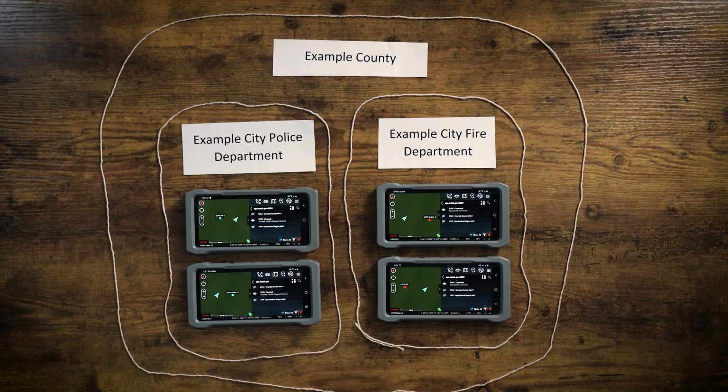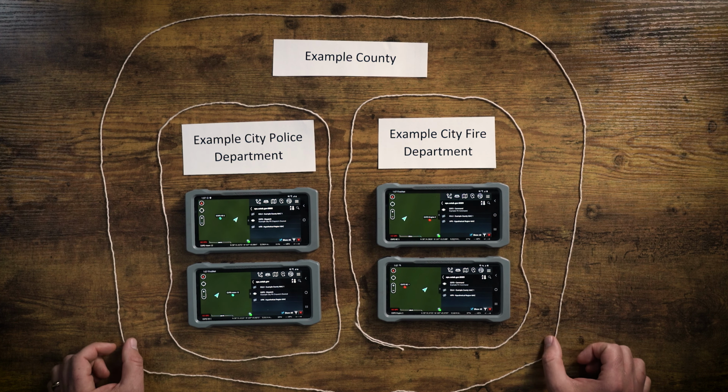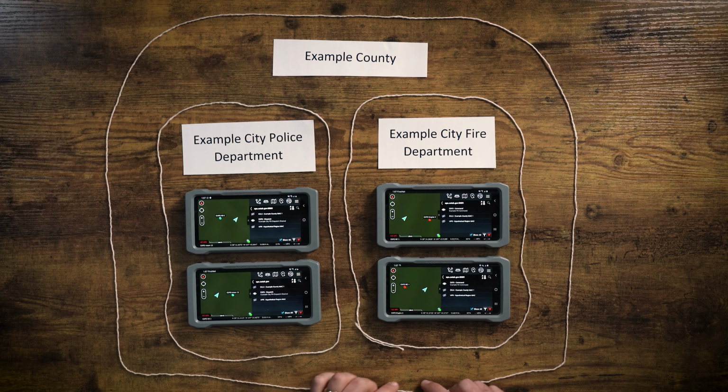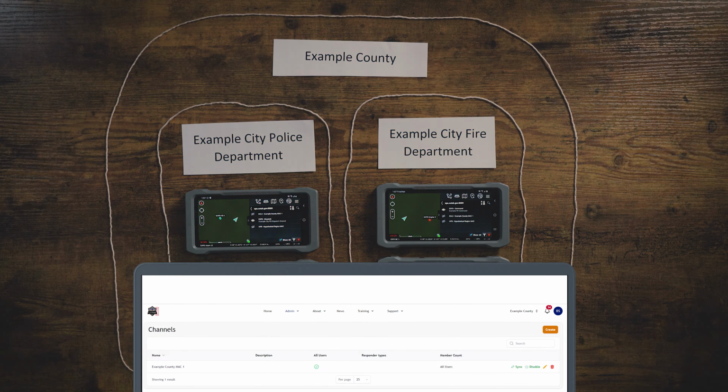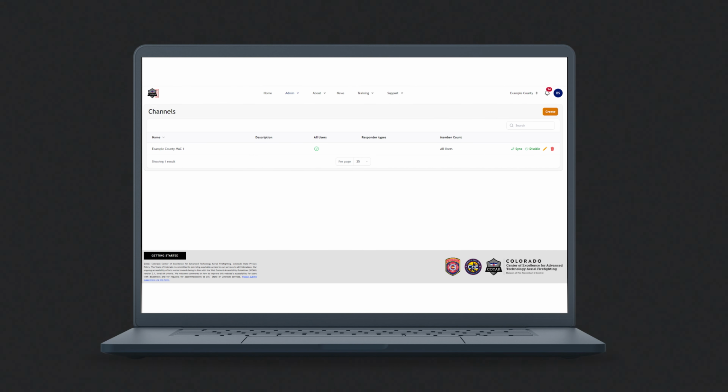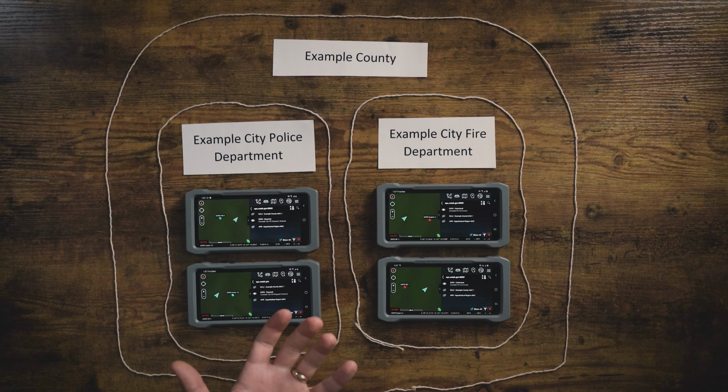Once you are set up with a mutual aid capability, we can delegate the authority to someone in your county to actually manage the channels associated with your county, your larger area, once we create the capability initially. So now that we've set up the Example County and the police department and fire department are both part of it, we can create channels in the Cotak system for responders to use inside of Example County. So in this example, I've created Example County Mac 1.